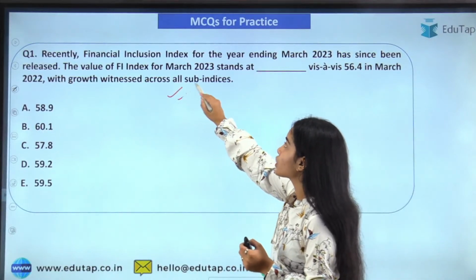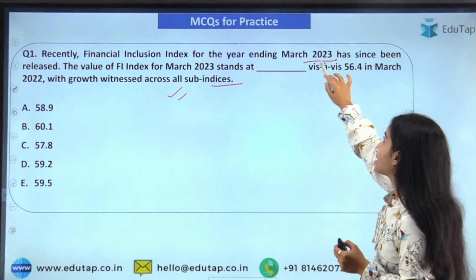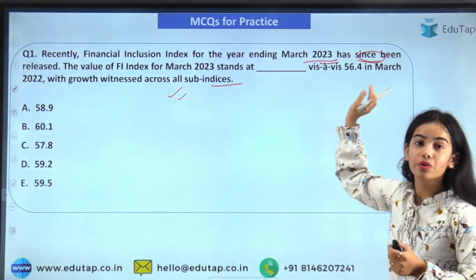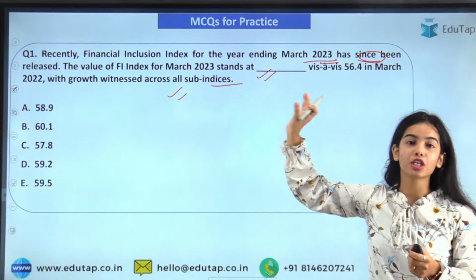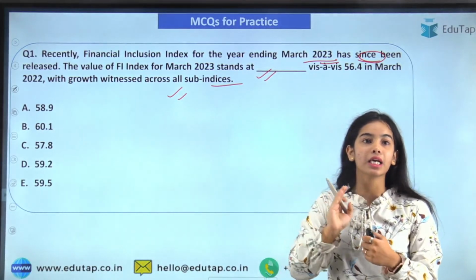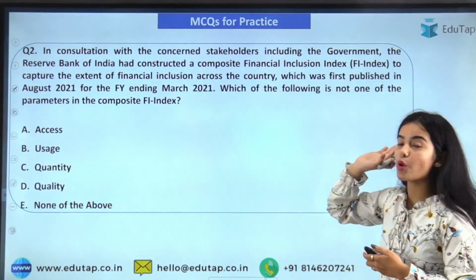Recently, the Financial Inclusion Index for the year ending March 2023 has been released. You have to tell what is the data for March 2023 that has been recently released. Okay, so easy question. Now you all must know about it.